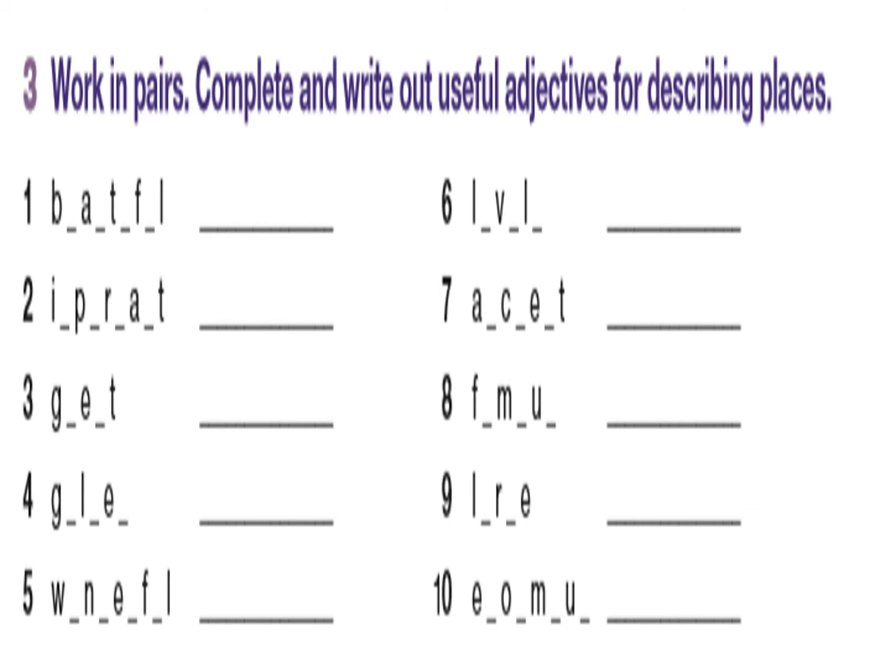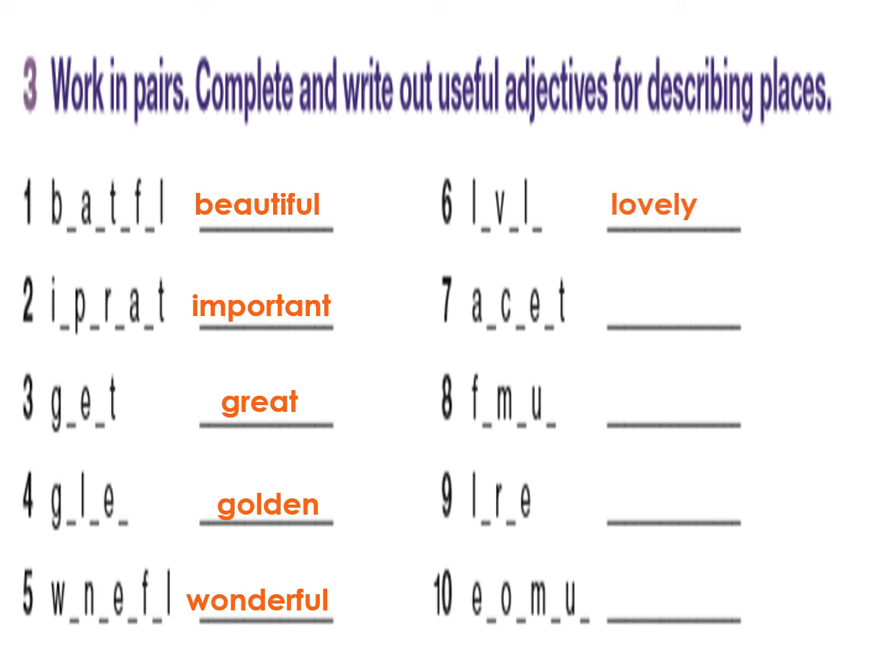Okay, my lovely students, let's check our answers. Number 1 is, yes, it is beautiful. Number 2, yes, it is important. Number 3, yes, great. 4, golden. 5, wonderful. 6, lovely. 7, ancient. 8, famous. 9, large. And 10, yes, enormous. Now you have 2 minutes in order to check your answers and correct the mistakes.